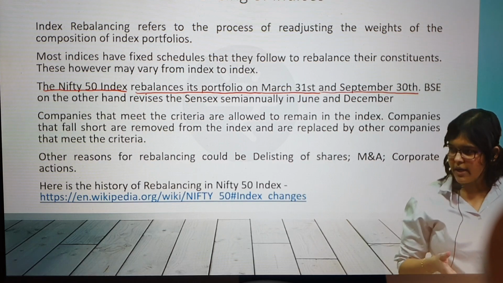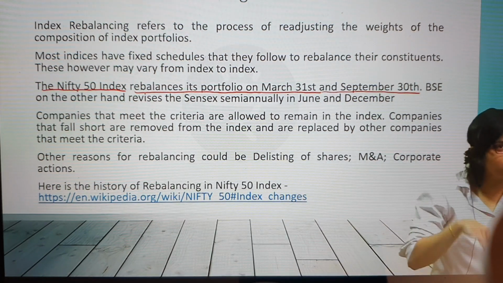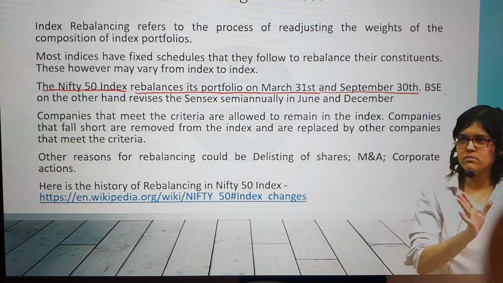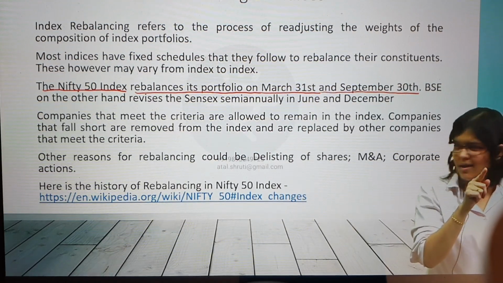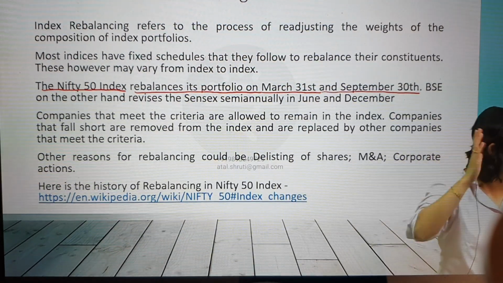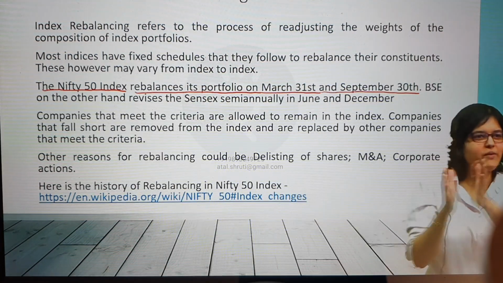Apollo Hospitals right now is going to come in. And which stock is going to go out? Indian Oil is going to go out. How did they come to know about this secret information? Which month are we in right now? In March. When was the cutoff? 31st January. They started analyzing, then they'll declare.